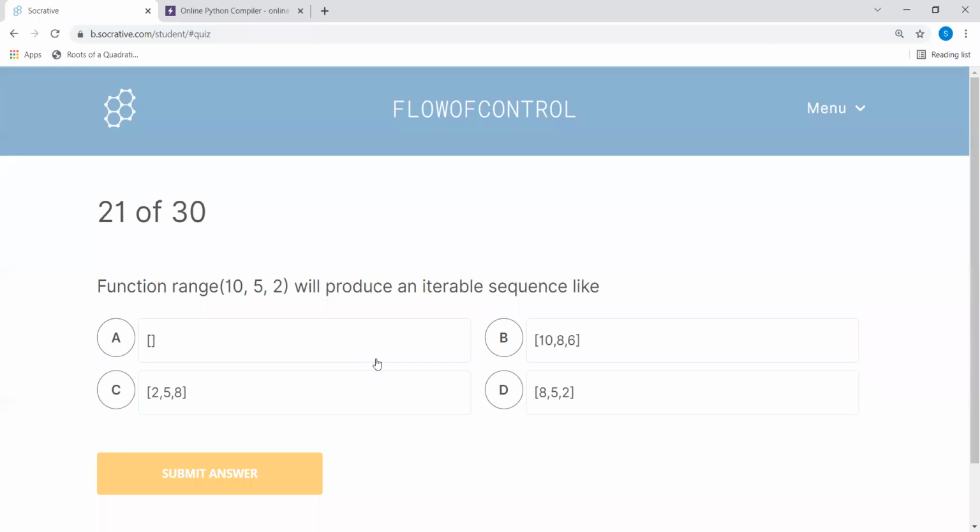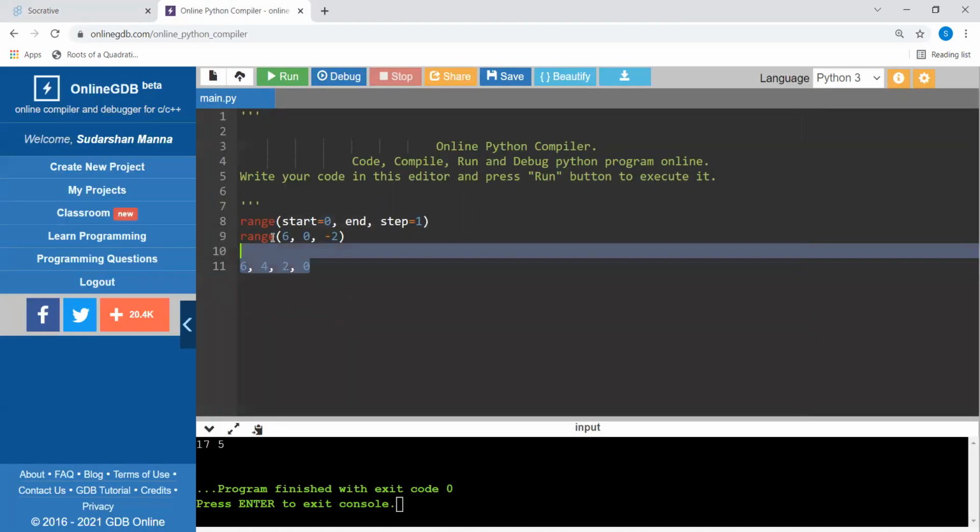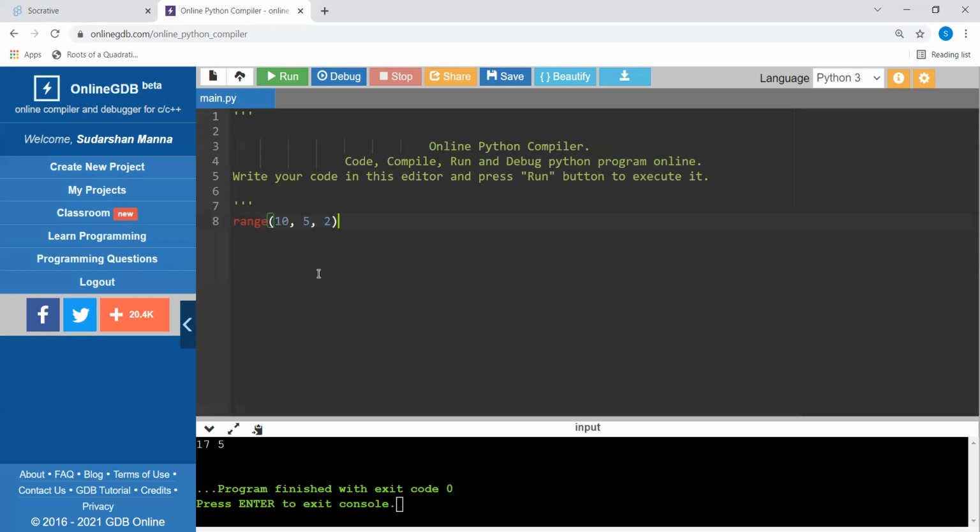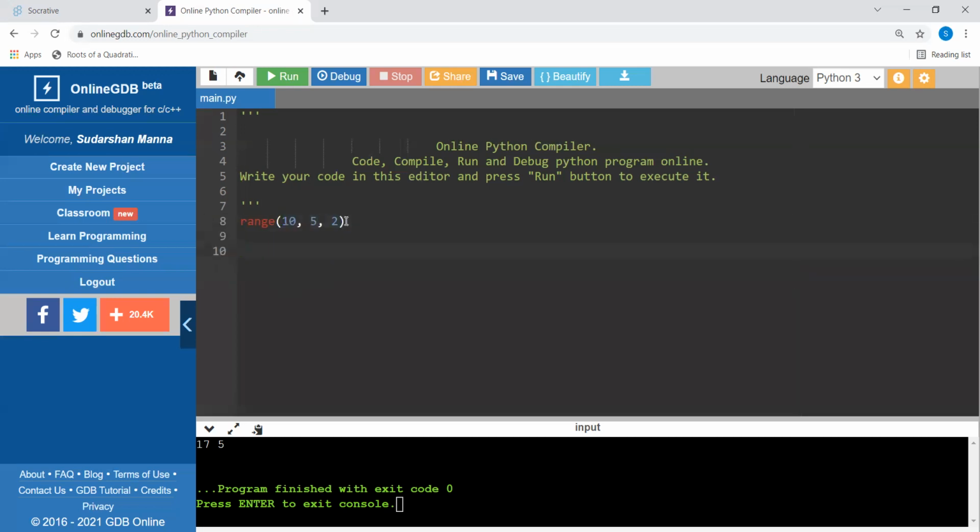All right, next is: what will the function range(10, 5, 2) produce as an iterable sequence? You have to see this one with a little caution. Here what is given is 10, 5, and 2. After 10, the next number would be 12, and after this you would get 14, like this.